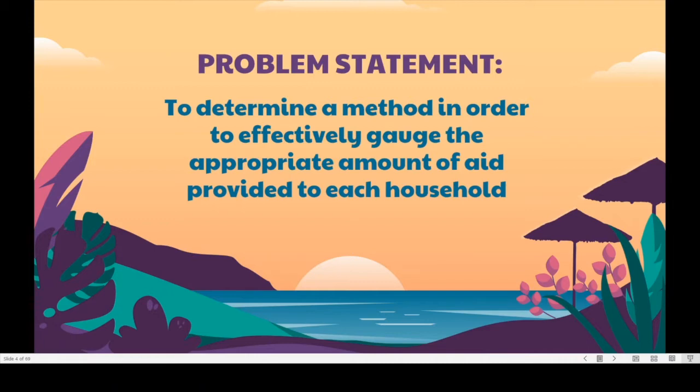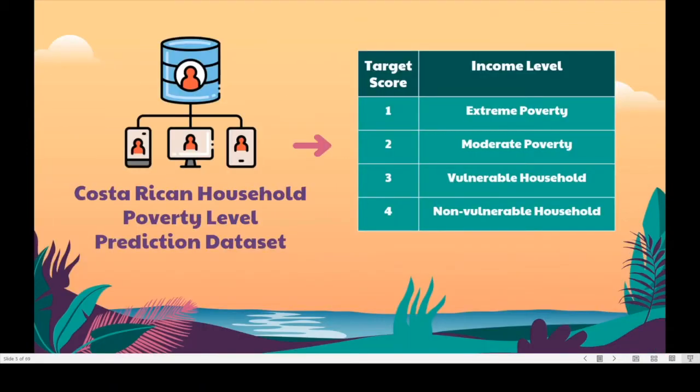Hence, our problem statement is to determine a method to effectively gauge the right amount of aid to be given to each household. This is to prevent misallocation of resources and help those who actually need the aid. To tackle our problem statement, we have decided to work with the Costa Rican household poverty level prediction dataset, which consists of a multitude of attributes describing households in Costa Rica. With the data, we aim to find out the respective target scores of these households, which represent their income level and subsequently correspond to their poverty level.